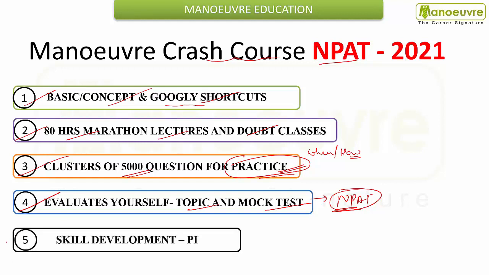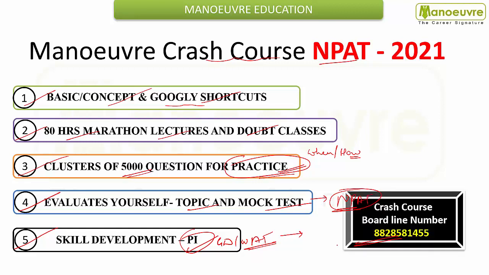Fifth one, you will also learn various skills. You will get skill development courses, whatever selection criteria NMIMS will include, you will get the preparation for that. Right now, you will get the preparation for PI. If the update comes with GD or VAT or any other particular parameter they will include, you will get the preparation for that also. So you will get overall preparation with respect to the selection criteria. So don't worry about the selection process and even the entrance exam. So guys, if you want to join the crash course, call our board line number and book your seat.